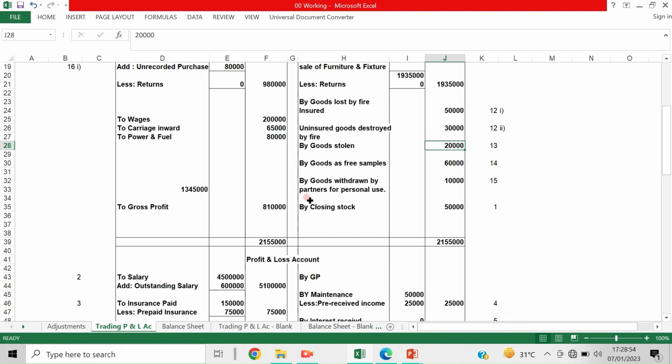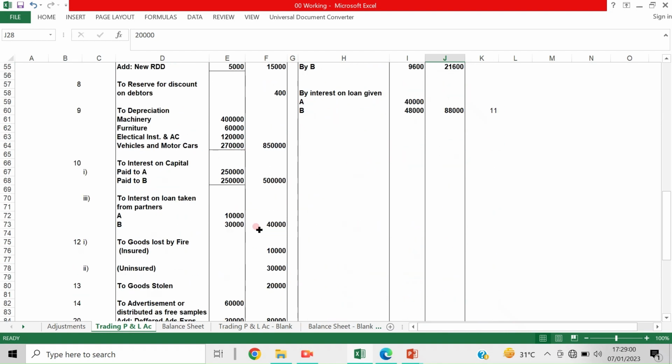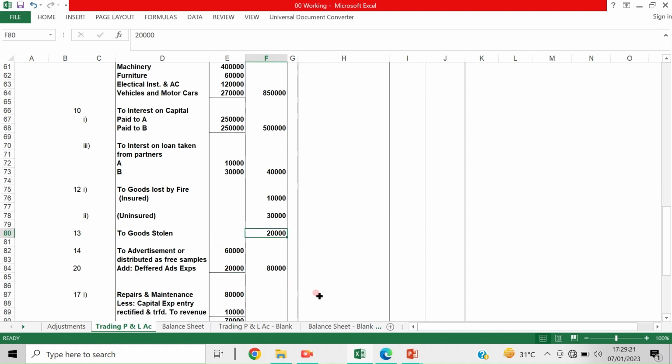13th entry, adjustment entry number 13. Goods stolen is credited to the trading account, and the same amount is written off to the profit and loss account by debiting the profit and loss account. 13th entry, adjustment entry, goods stolen, 20,000. Now, this is simple, as we have shown earlier. It is very easy.